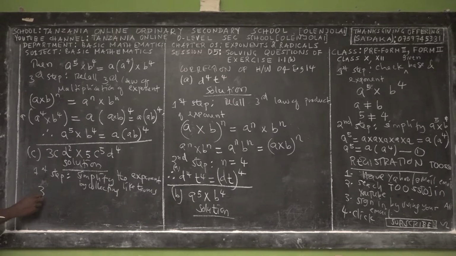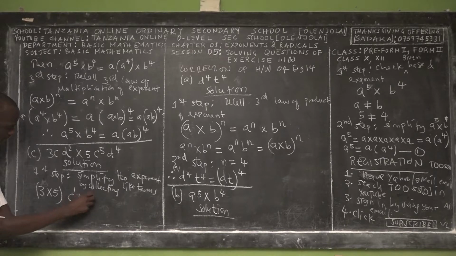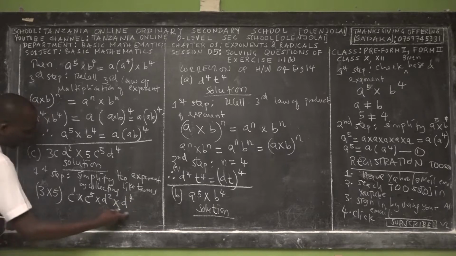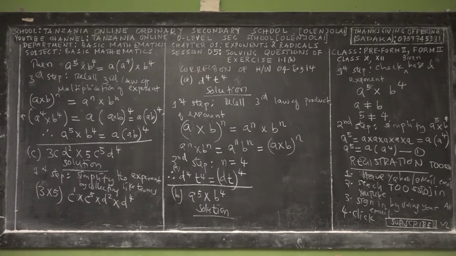To collect like terms, this means we have 3 times 5. These are like terms, because they are numbers, right? Yes. And then here we have c power 1, then multiplied again by c power 5. Okay? Then multiplied by b squared times d power 4. Remember, you can show the multiplication sign or you can leave it.